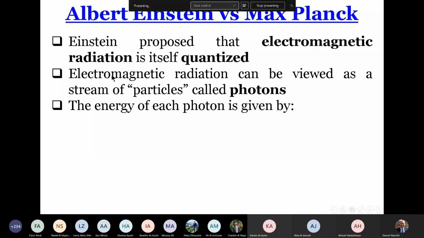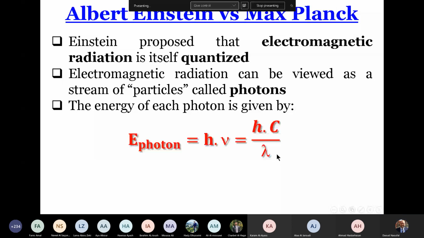Planck talked about electromagnetic radiation as a wave characterized by frequency nu. Einstein talked about electromagnetic radiation as a flow of particles called photons. And the energy of the photon is equal to h nu, which is equal to hc over lambda.